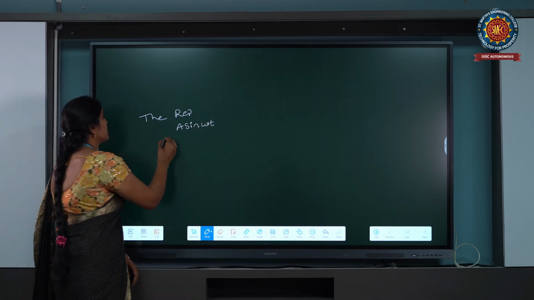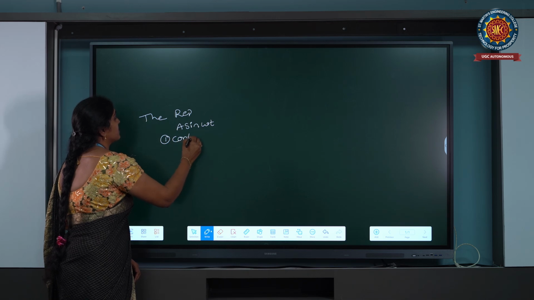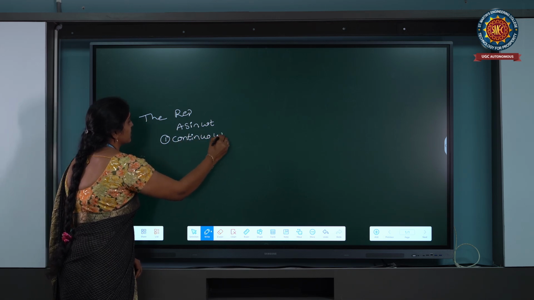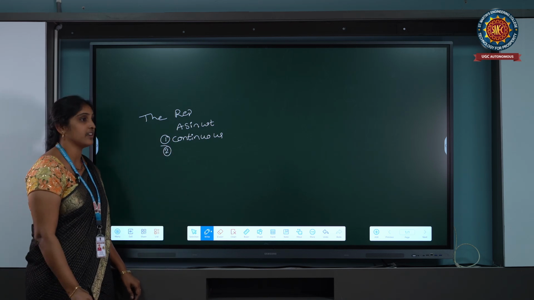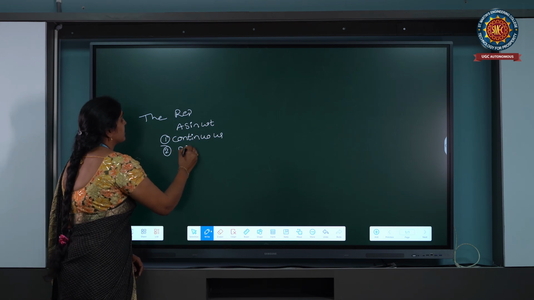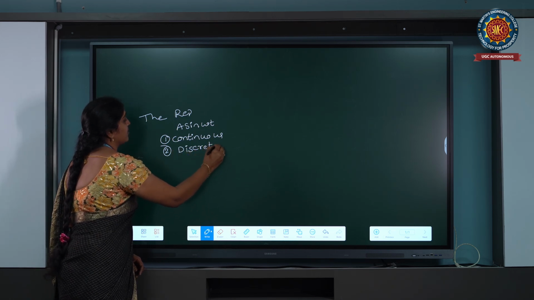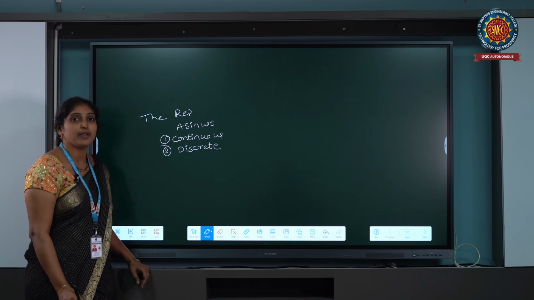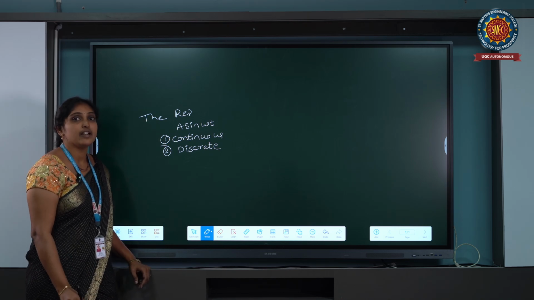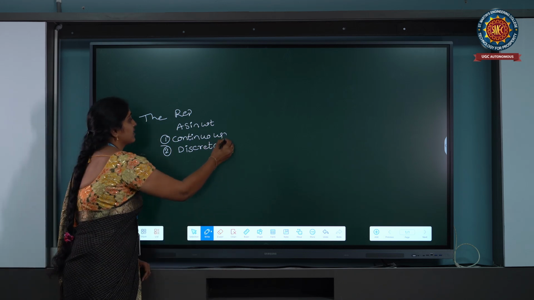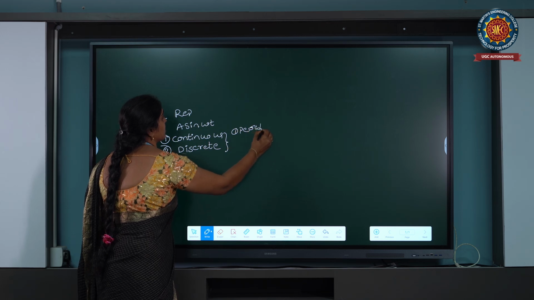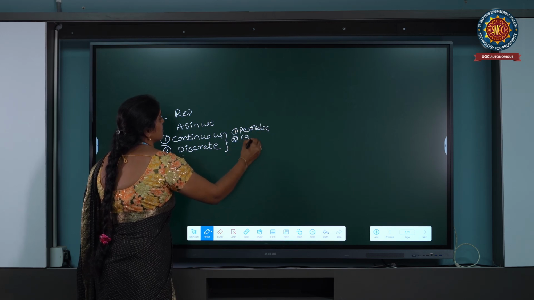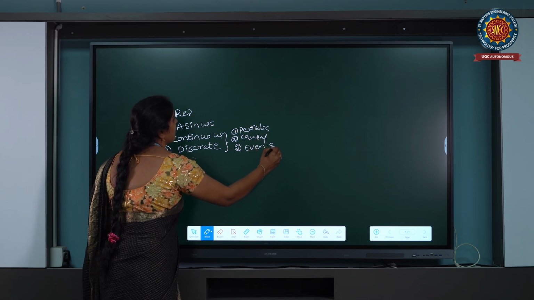Signals are of two types. The first one is the continuous time signal, and the second one is the discrete time signal. A continuous time signal is a signal having continuous amplitude and continuous time. A discrete time signal is a signal having discrete instances of time and continuous amplitude. Further, both are classified as periodic and aperiodic signals, causal and non-causal signals, and even and odd signals.